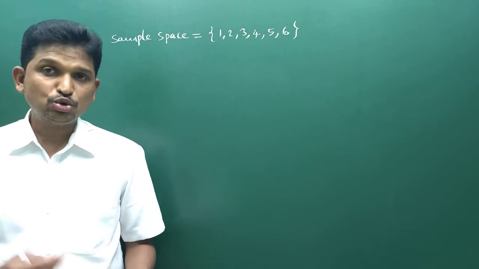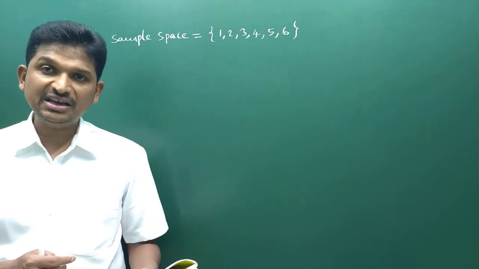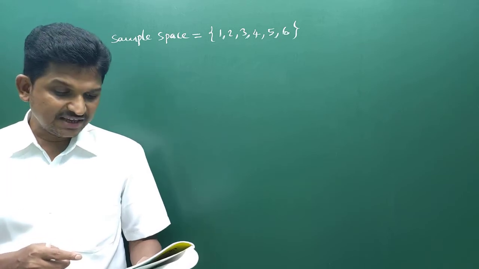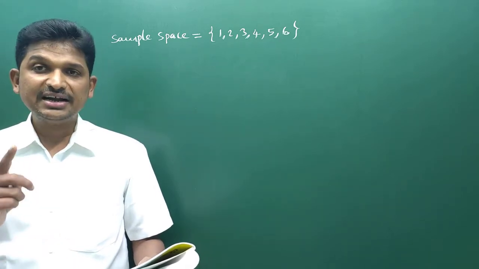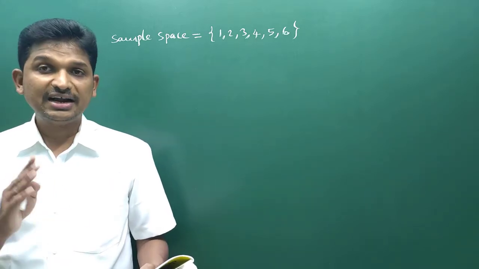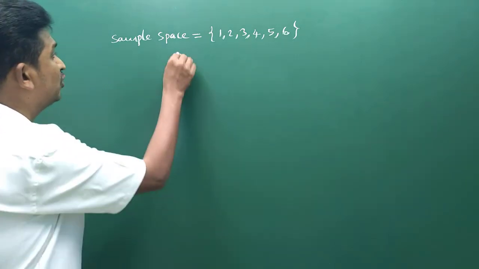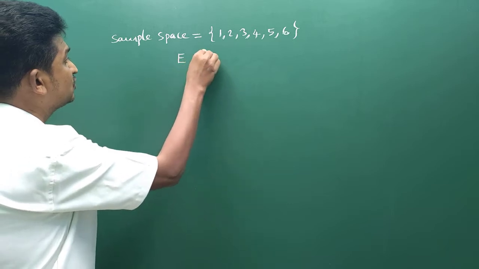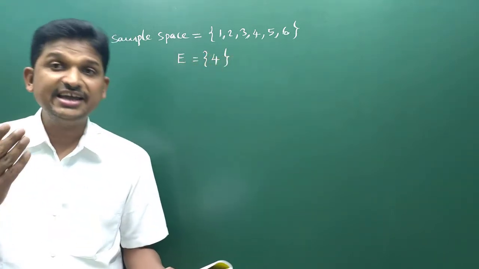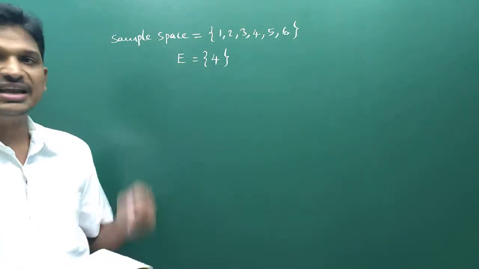Now, they have given two events here. One is the event E, another one is event F. What is event E? E is the event that the die shows 4. If I want to write that event in roster form, simply I can write E is {4}.